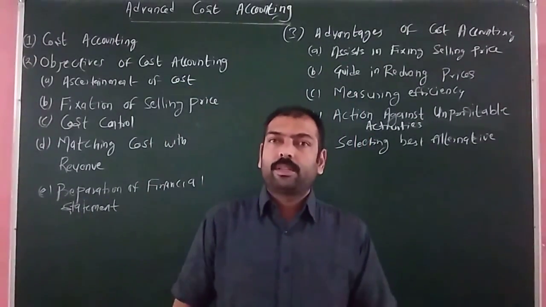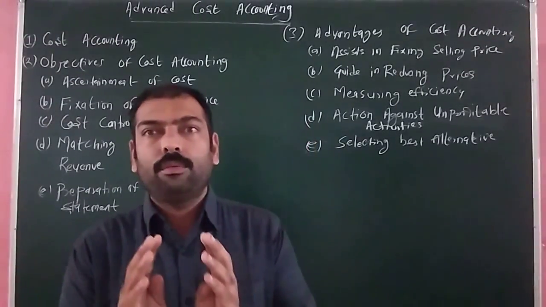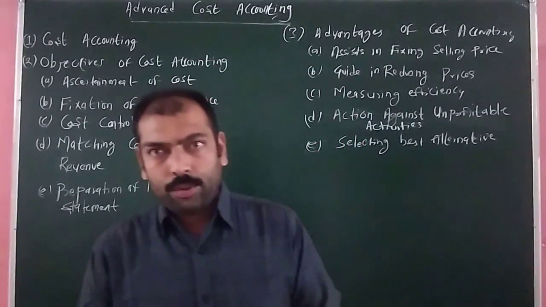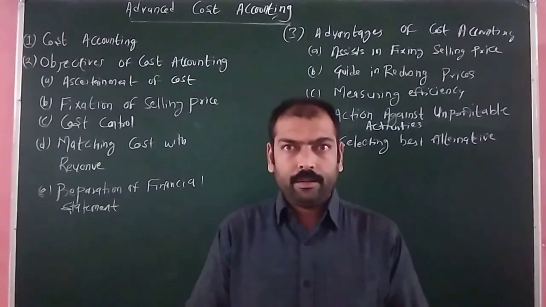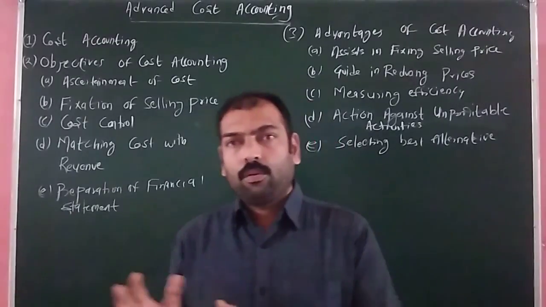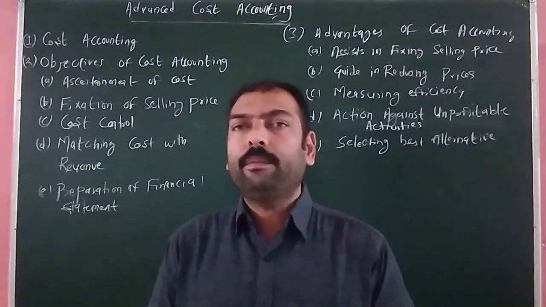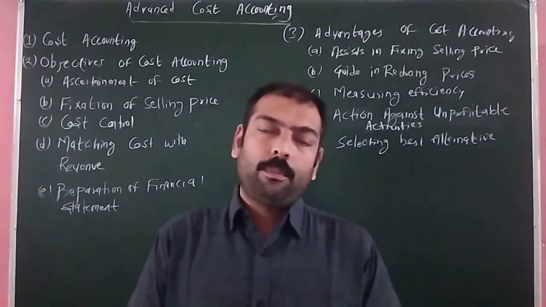Your MCOM second semester syllabus of Advanced Cost Accounting is divided into 4 parts, that is unit number 1 to unit number 4. Unit number 1 comprises your basic concept of cost accounting, its objectives, advantages, cost reduction and cost control. This is your theoretical topic, and the practical topic comprises your labor costing and machine overhead.